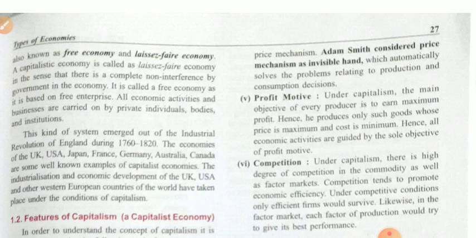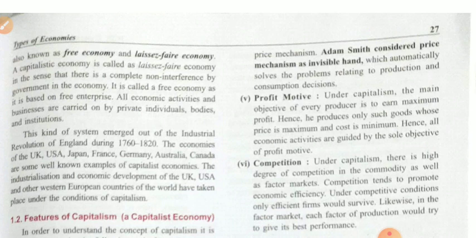In this economy, the main motive is to earn maximum profit. Every individual tries to earn maximum profit. So if you talk about the welfare of society, there is very little chance of it from an individual's point of view. In general, all people try to maximize their satisfaction and earn more and more profit. That's why it is known as a capitalist economy. All the economic activities and businesses are carried out only by private individuals, bodies or institutions.